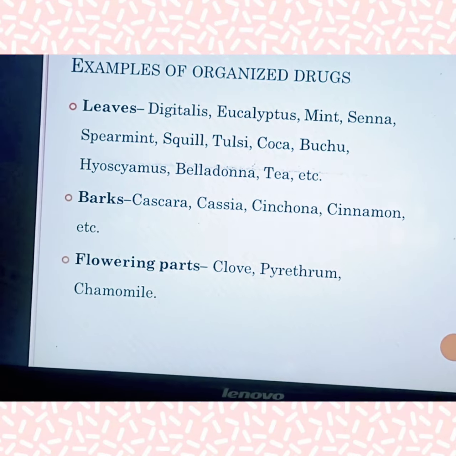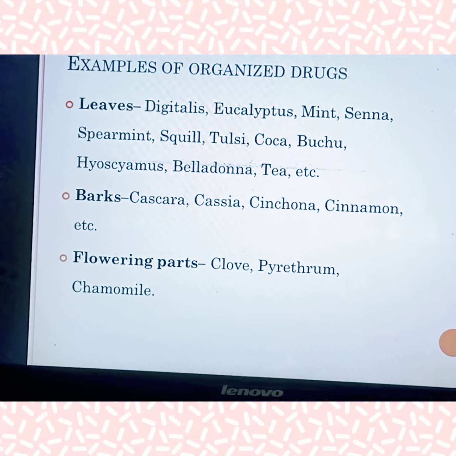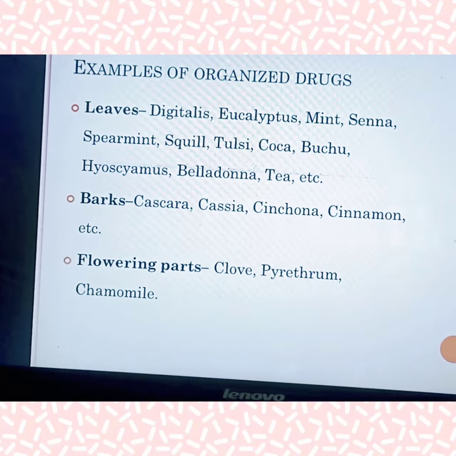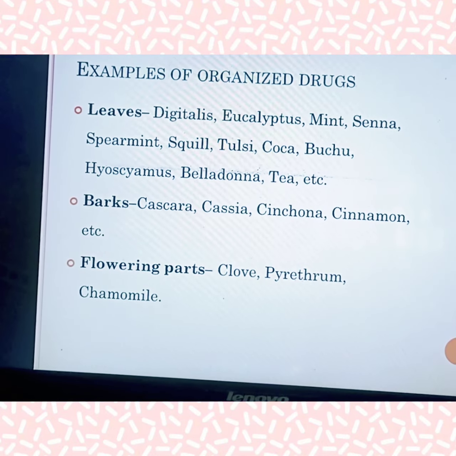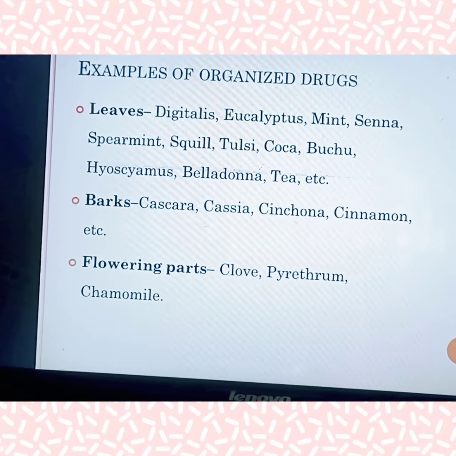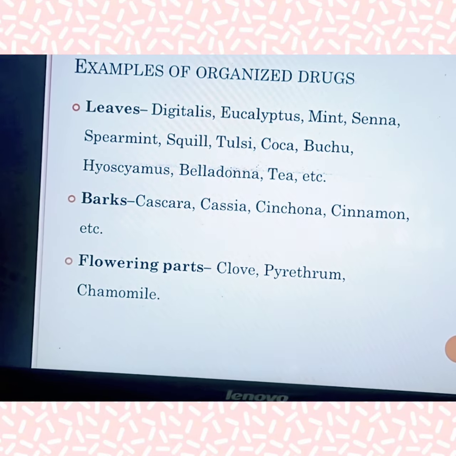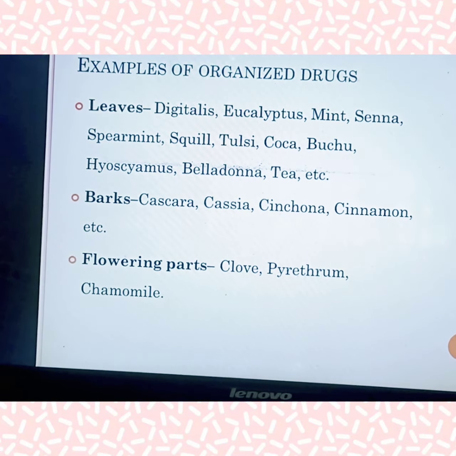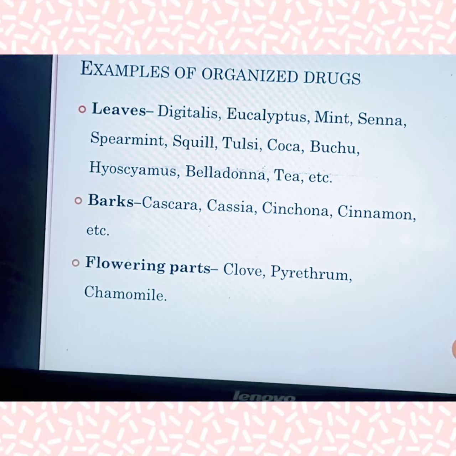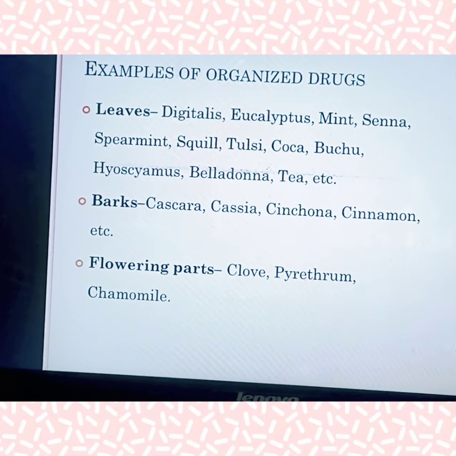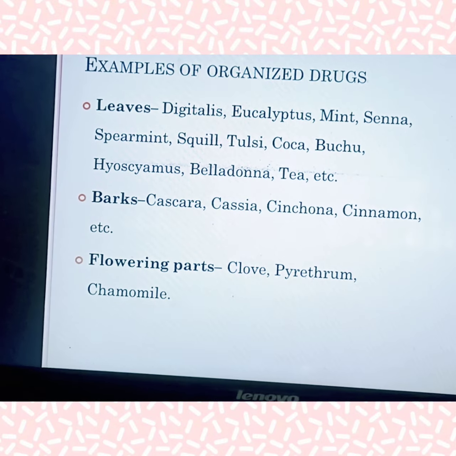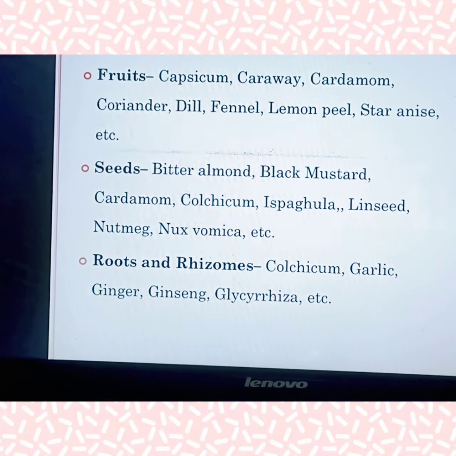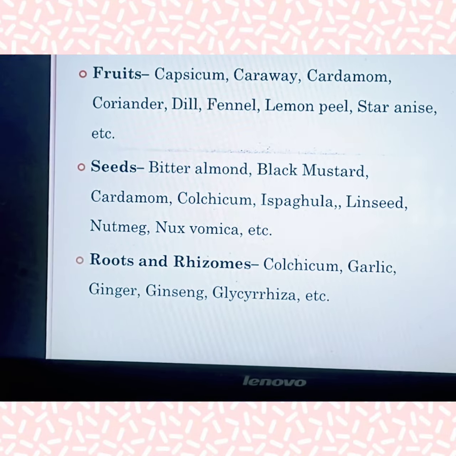See these examples, as I told you already: leaves, barks, flowering plants. For example, leaves: digitalis, eucalyptus, mint, senna. We all know these terms. Eucalyptus, we know this for cold and cough, and tulasi. Our grandparents used these leaves as a remedy for normal cold, cough, and fever. Also barks: cassia, cinchona, cinnamon. Flowering parts: clove, chamomile. These are all things our grandparents used as organized drugs. And this is the example for fruits, seeds, and roots.